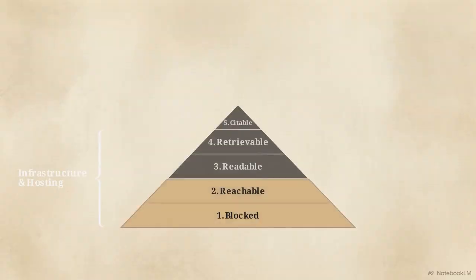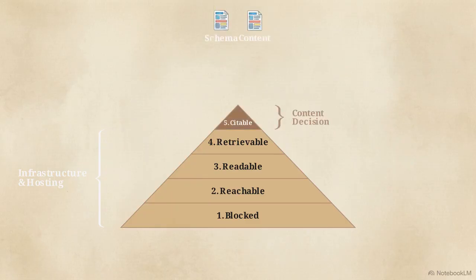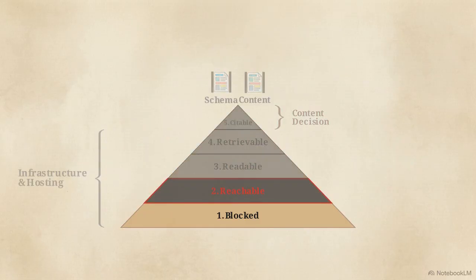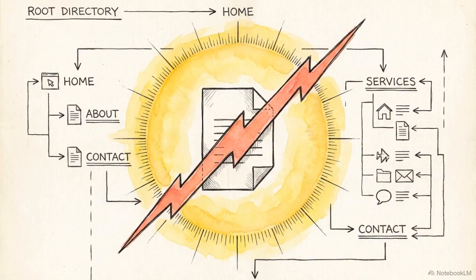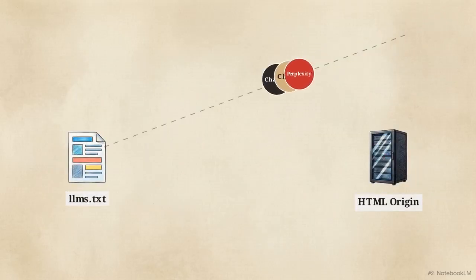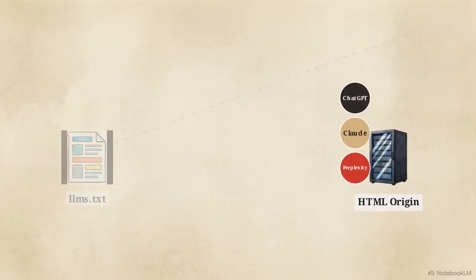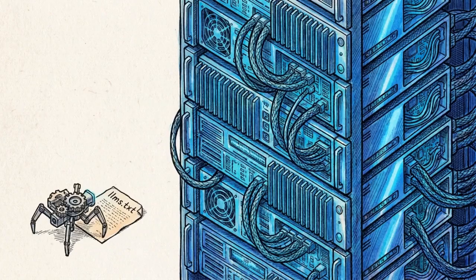The Reachability Ladder represents a strict order of operations. Schema and traditional content strategies only provide value if the 4 infrastructure layers below them are stable. This explains why the recent focus on the llms.txt file is largely misplaced. Major answer engines do not currently use llms.txt for retrieval or citations. It is a minor convenience for agentic browsers. It should not be prioritized over core infrastructure.